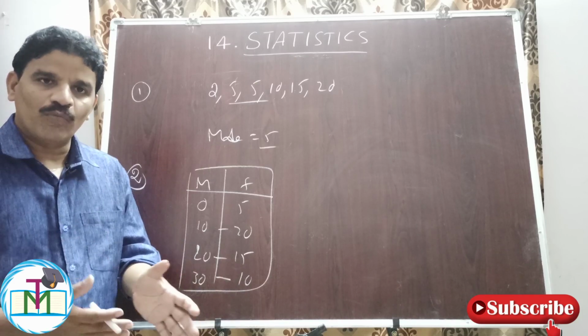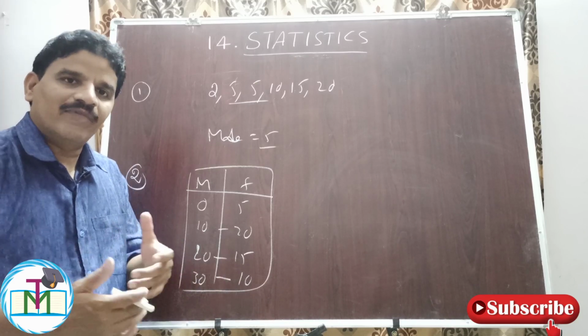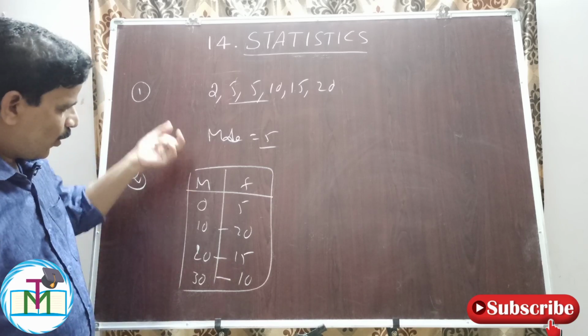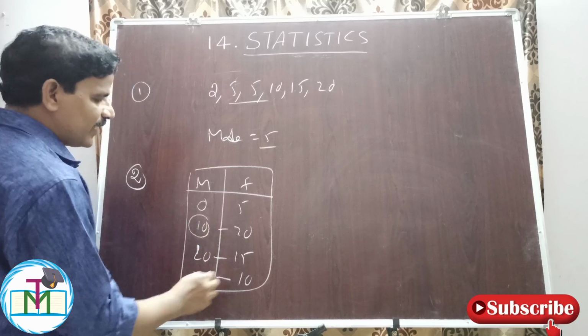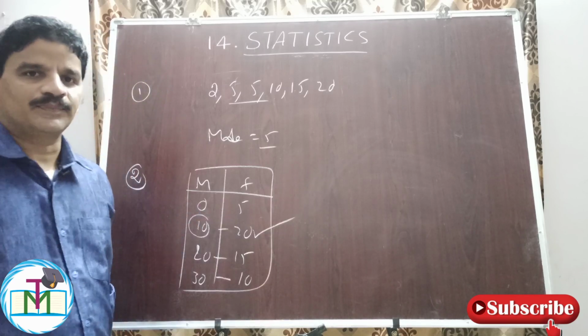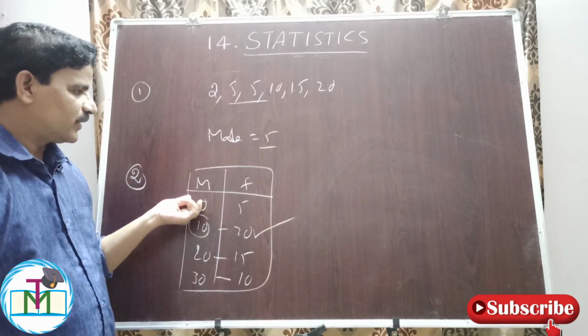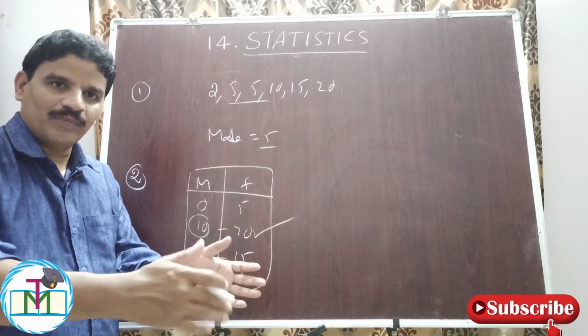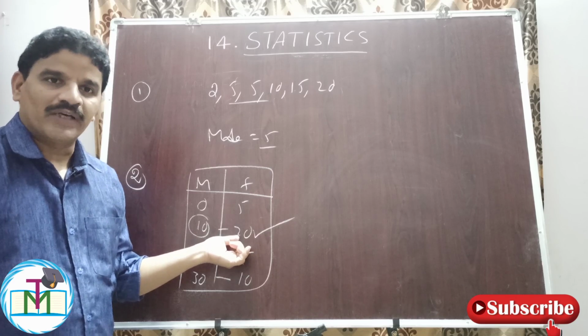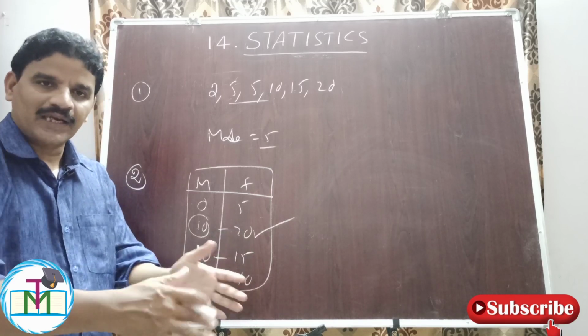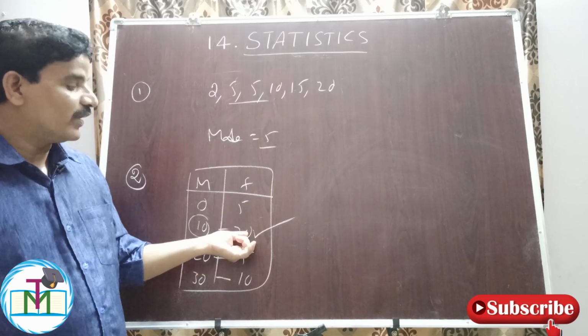What is the definition of mode? Mode is the most frequently repeated value. Here, which marks is most frequently repeated? The marks 10 is repeated 20 times. So for example, 0 marks are obtained by 5 students, means 0, 0, 0, 0, 5 times. 10 marks are obtained by 20 students, means 10 is repeated 20 times. 10, 10, 10, which is repeated 20 times.